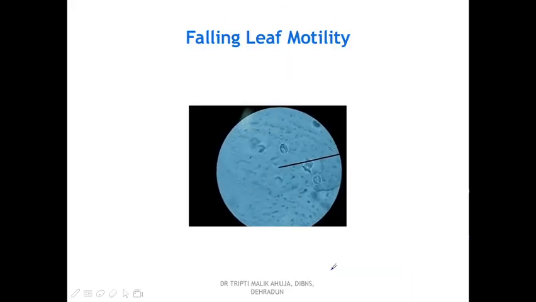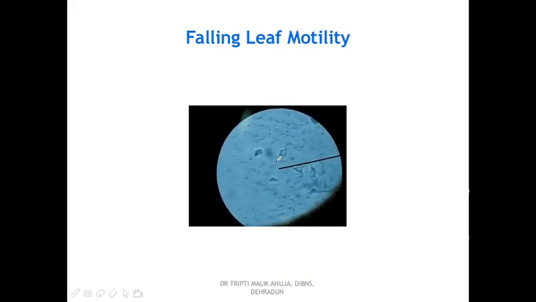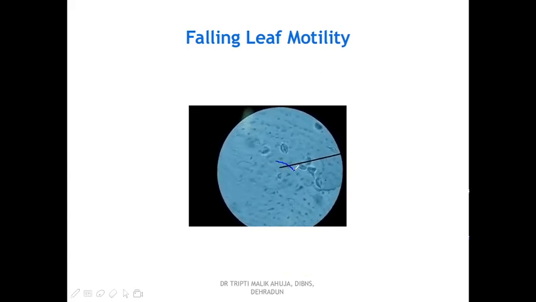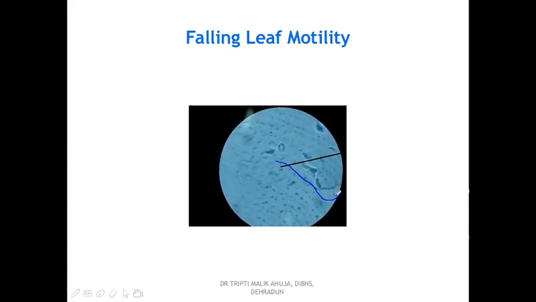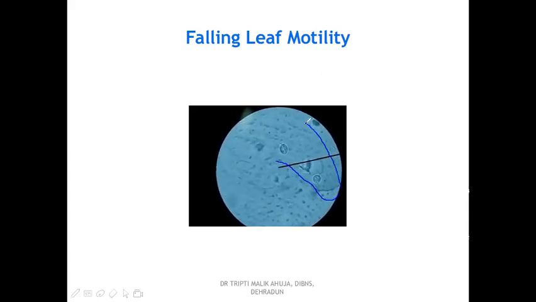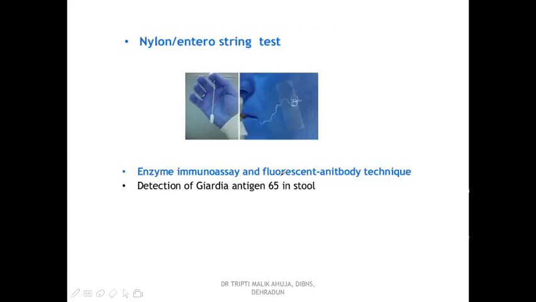This is a very characteristic motility in the case of Giardia trophozoites. They show the falling leaf motility. This can help in the identification of the trophozoites of Giardia.